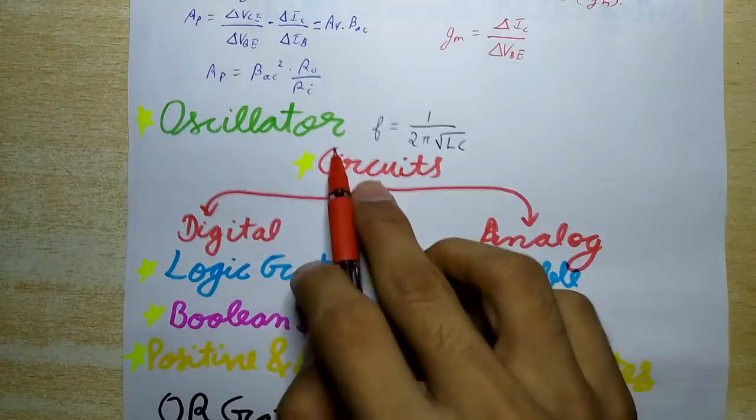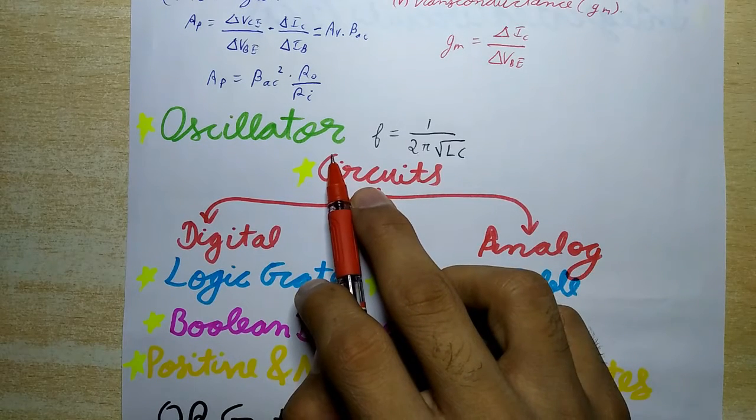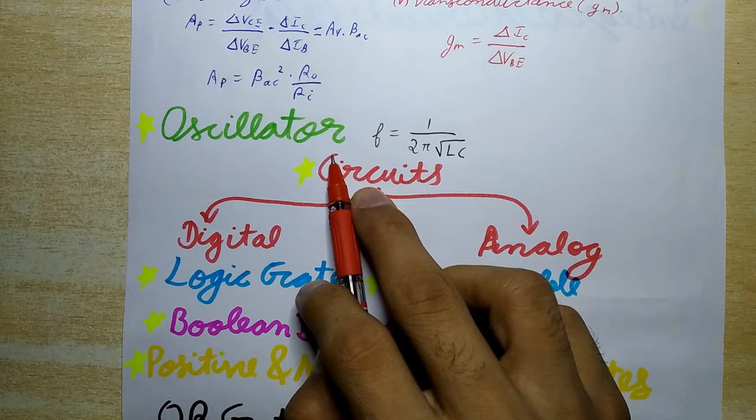Now next is the oscillator. An oscillator is an electronic device which produces electronic oscillations of constant frequency and amplitude. An LC circuit is the basic oscillatory circuit, but its oscillations are damped. So when a transistor is used as an amplifier with positive feedback, it acts as an oscillator.